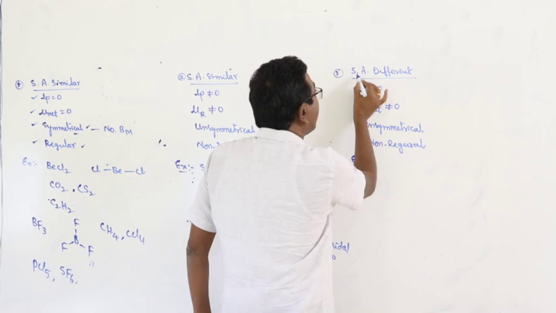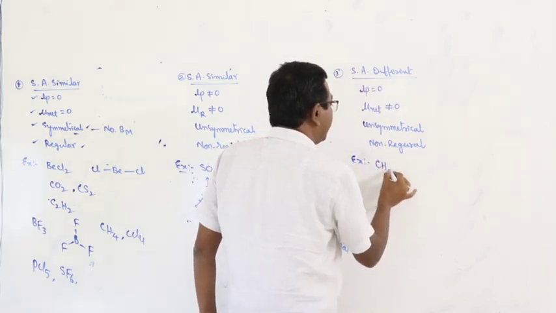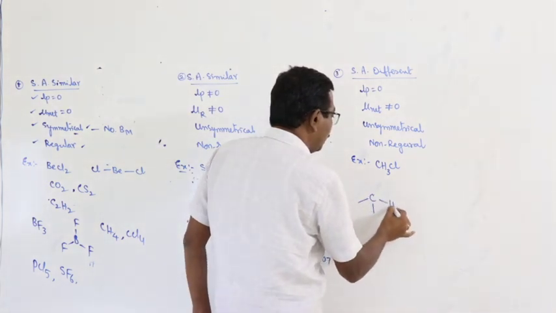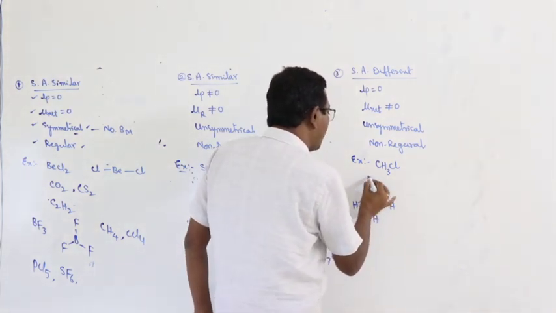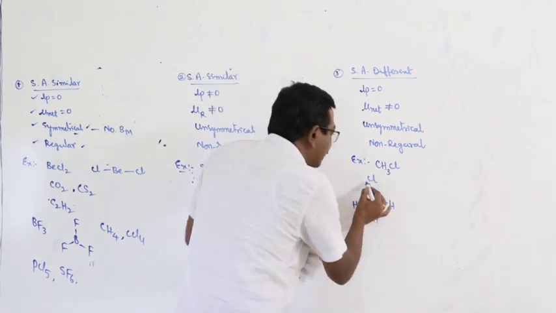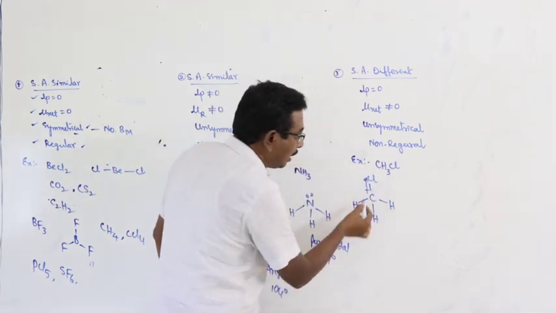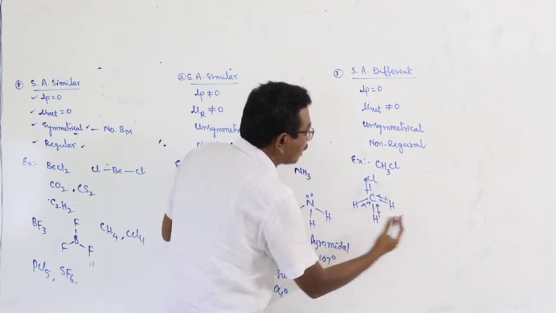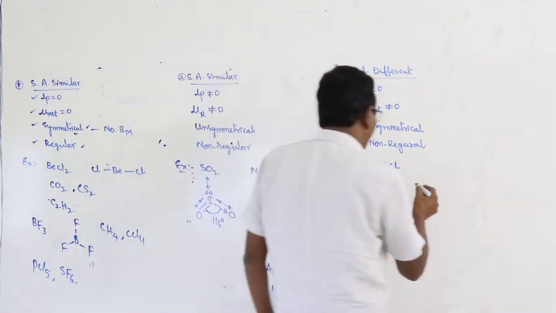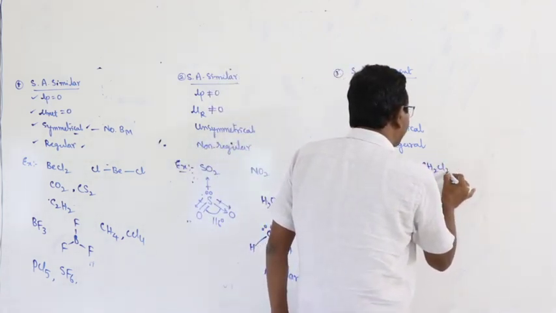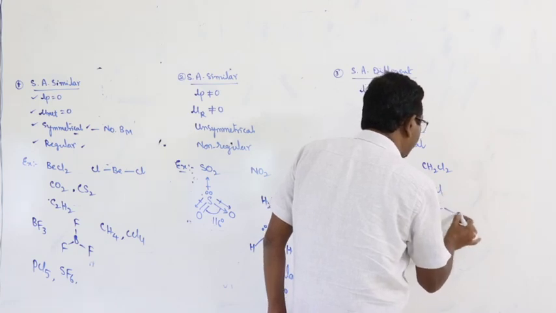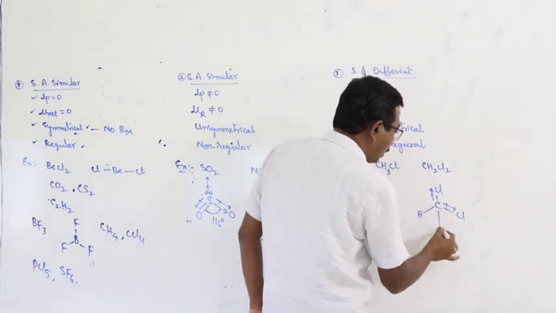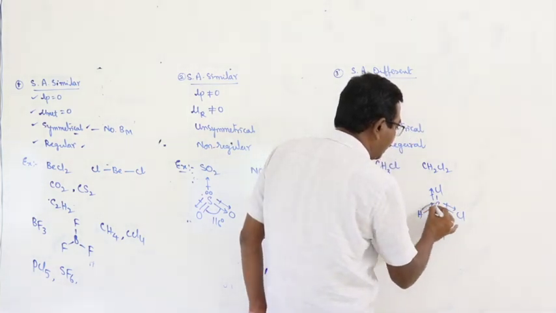Example, surrounding atoms are different. CH3Cl means 3 hydrogen atoms and 1 chlorine atom. The C-Cl bond moment is away from the molecule, but the C-H bond moments are towards carbon. Here all the bond moments are in the same direction. Okay. Second one, CH2Cl2. You have to draw the bond moment directions first, then you can easily identify.